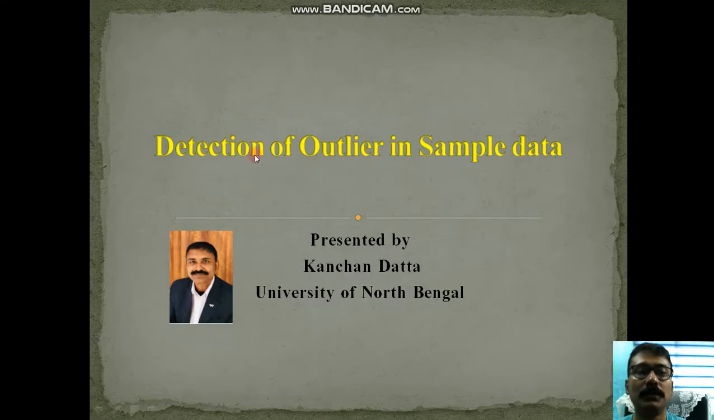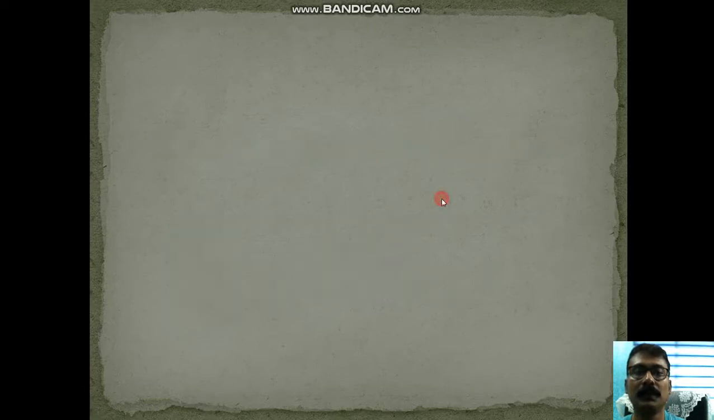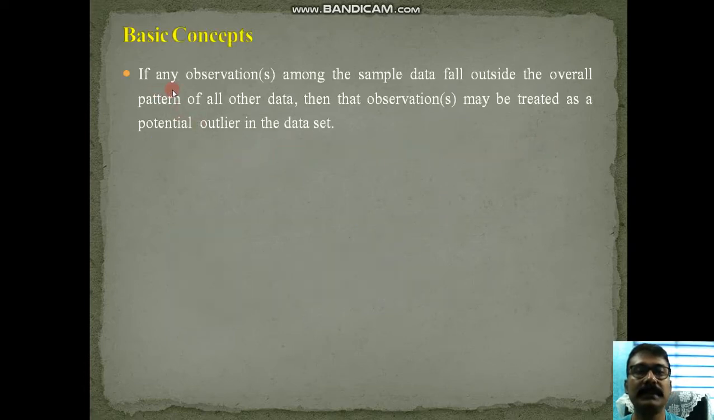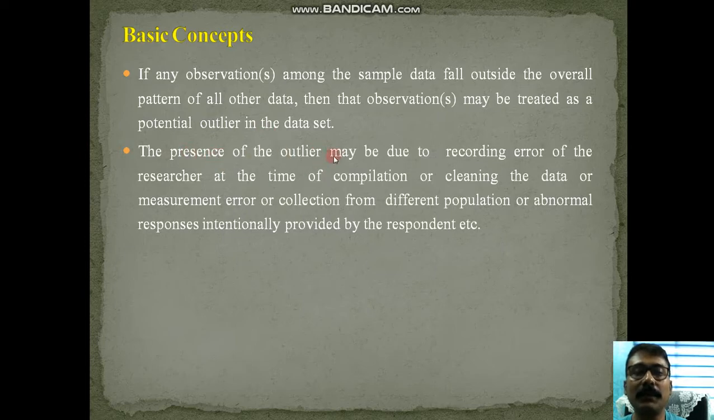Friends, today I am going to say a few words about the detection of outliers in sample data. The basic concept is like this: if any observation or observations among the sample data fall outside the overall pattern of all other data, then that observation or those observations may be treated as a potential outlier in the data set.